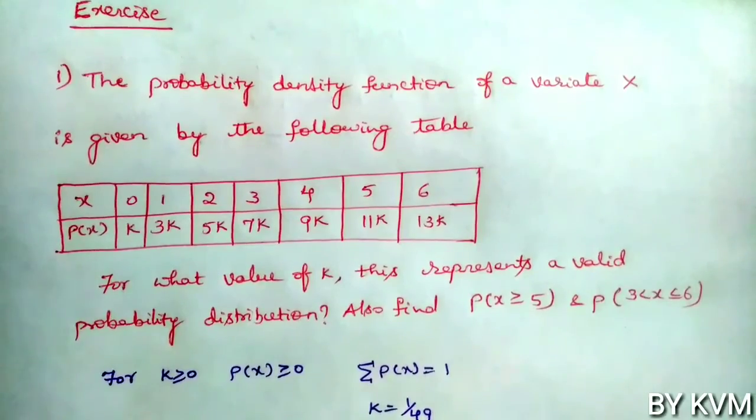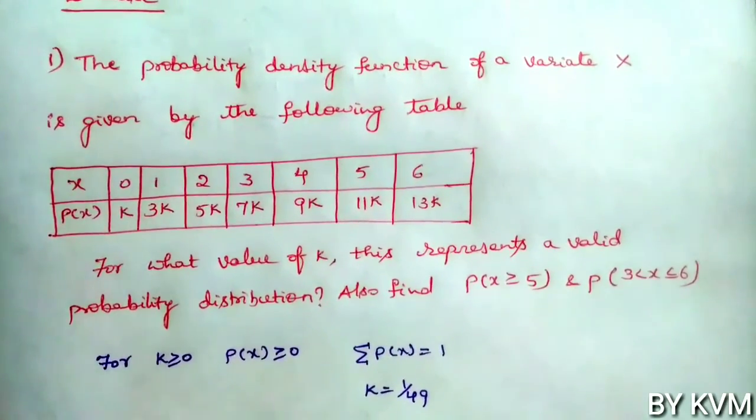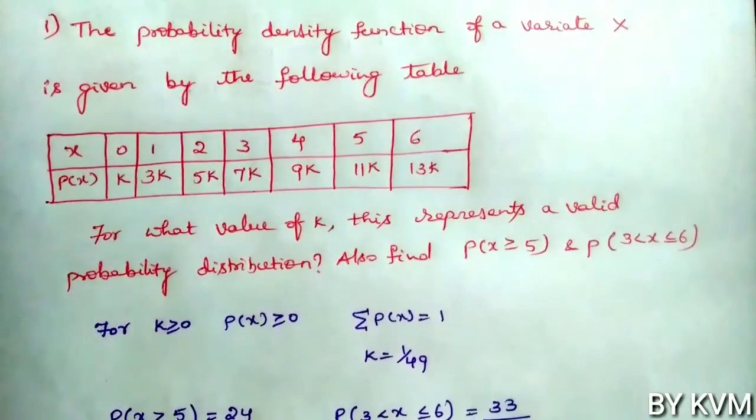Exercise problems. Try to solve these problems. The probability density function of a variate x is given by the following table. X and p of x values are given. For what value of k does this represent a valid probability distribution? First you have to find the value of k, then rewrite the table, substituting the value of k, and you will get a probability distribution.